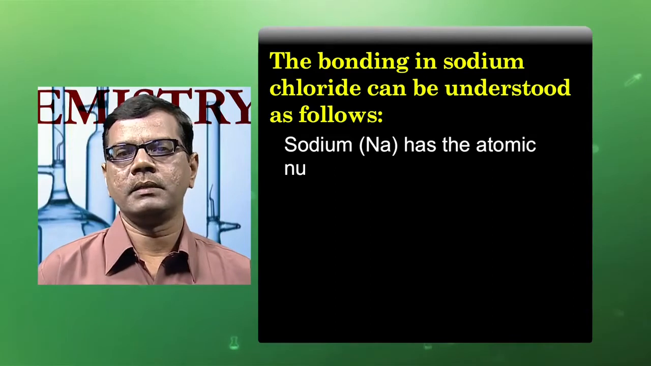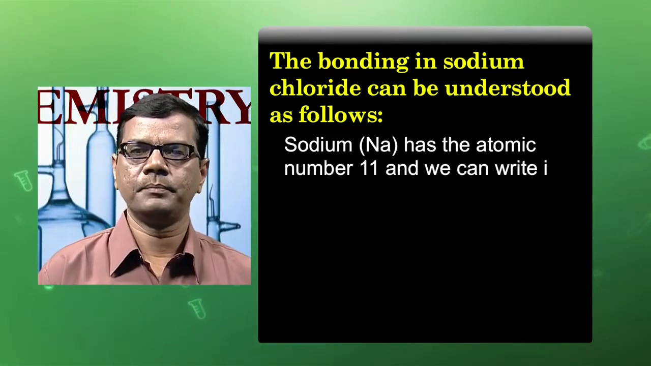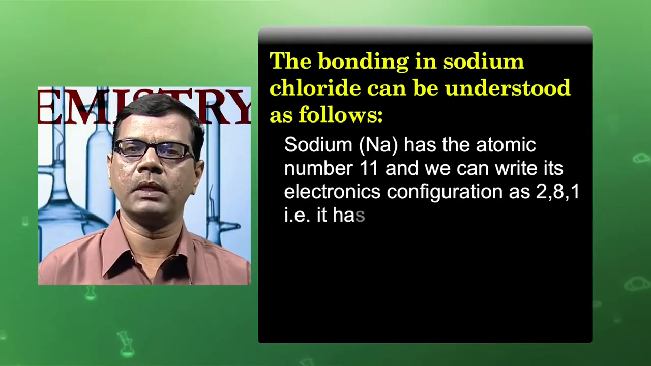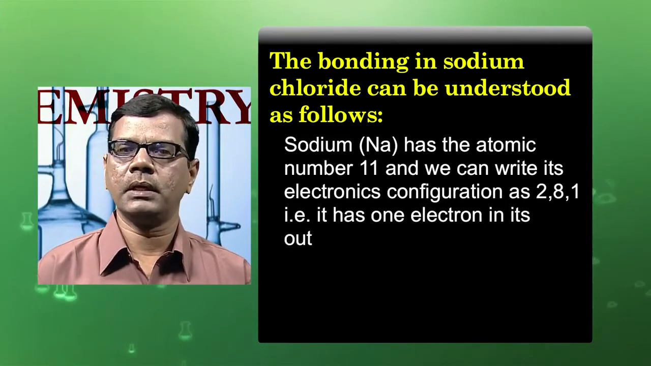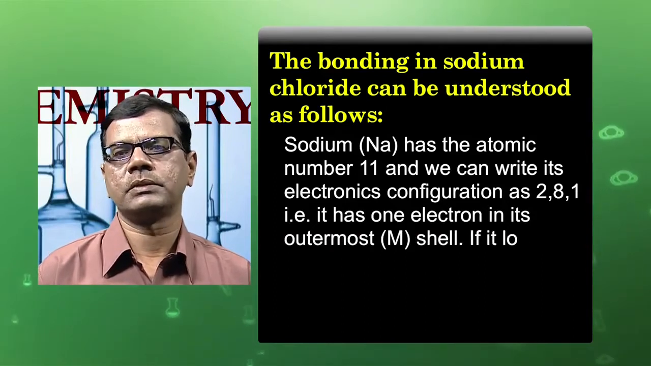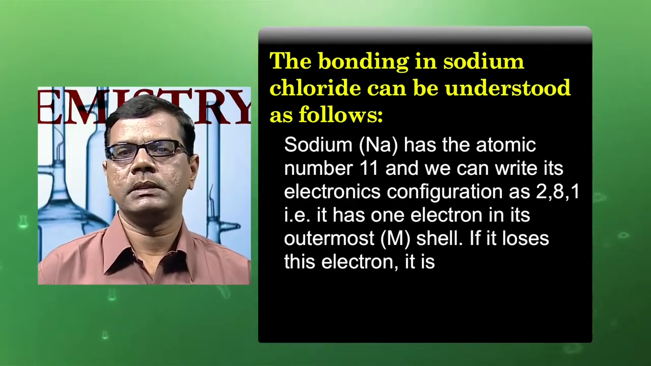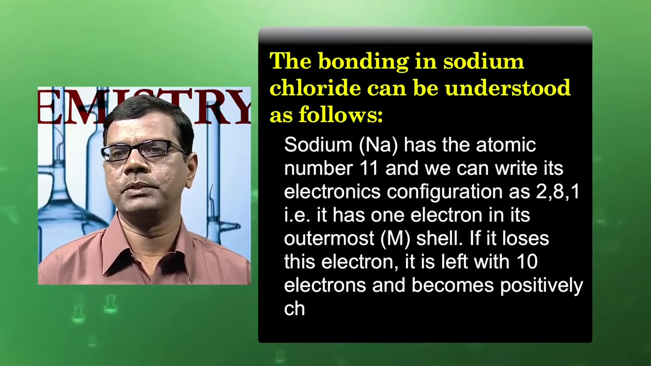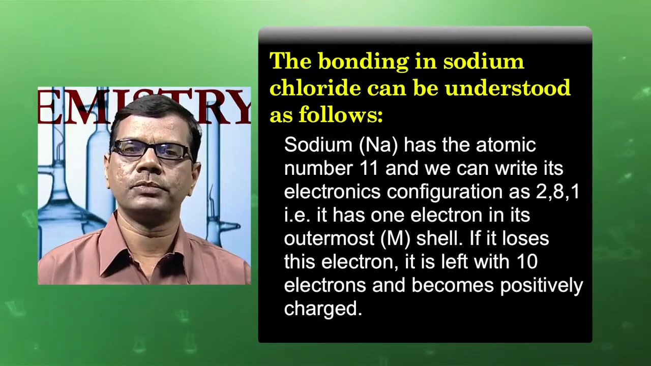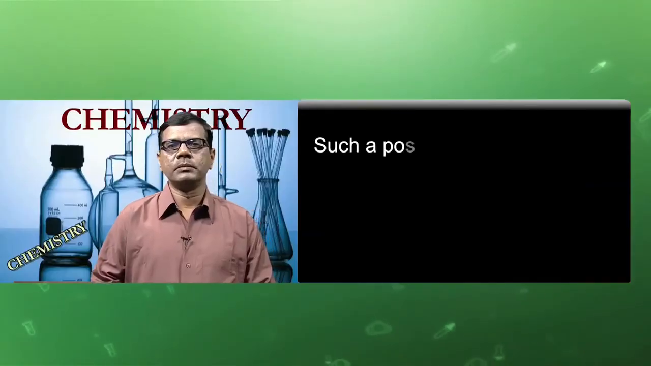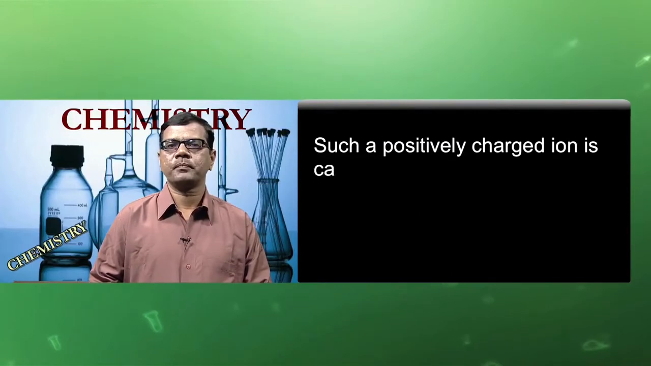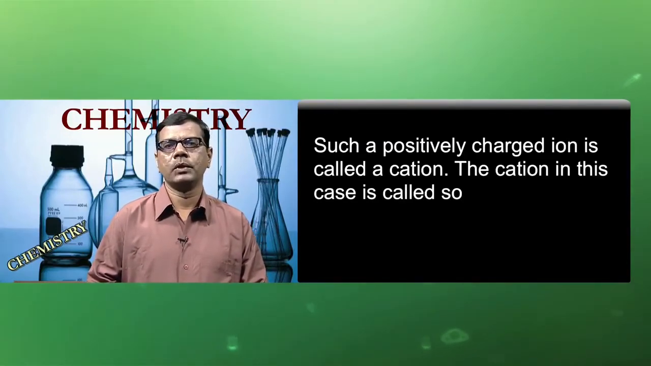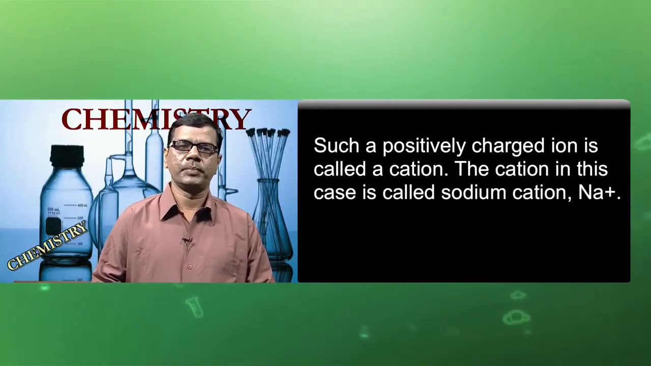Sodium has the atomic number 11 and we can write its electronic configuration as 2, 8, 1, that is, it has one electron in its outermost shell. If it loses this electron, it is left with 10 electrons and becomes positively charged. Such a positively charged ion is called a cation. The cation in this case is called the sodium cation, written as Na plus.